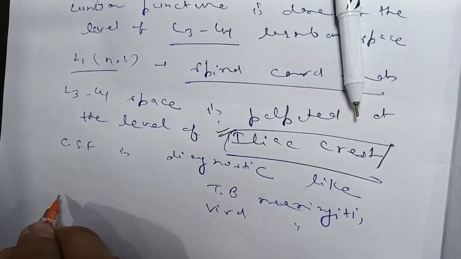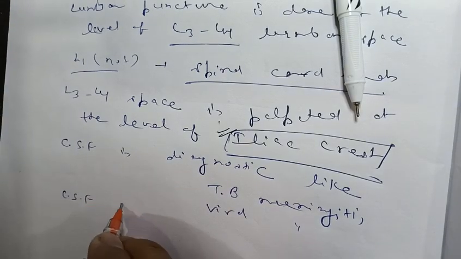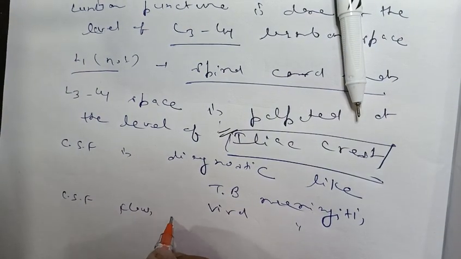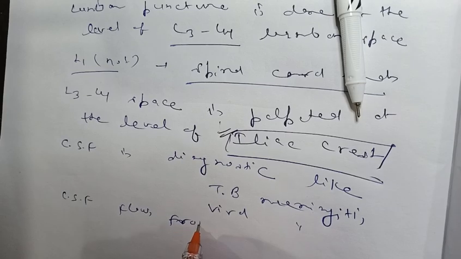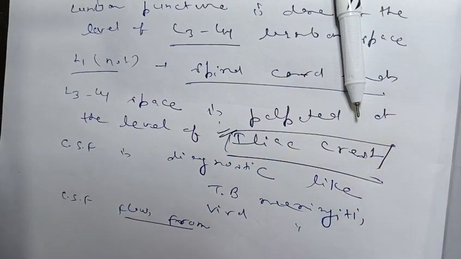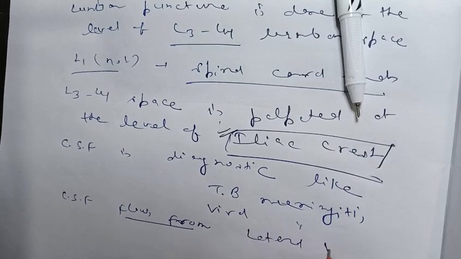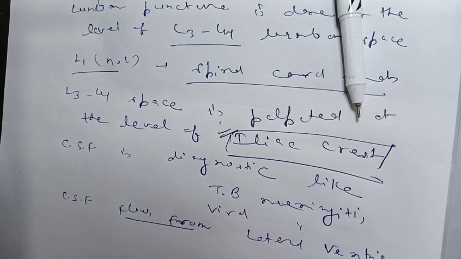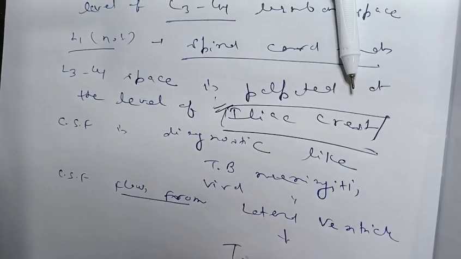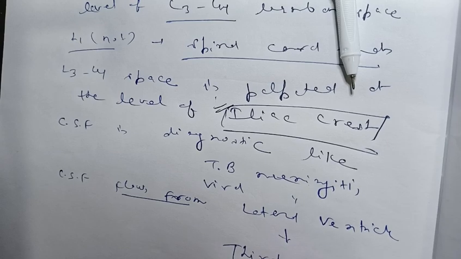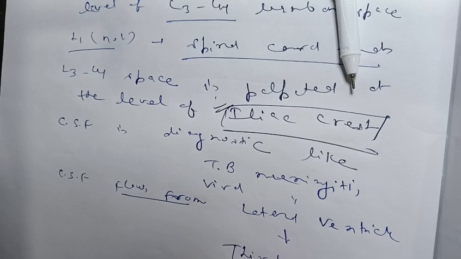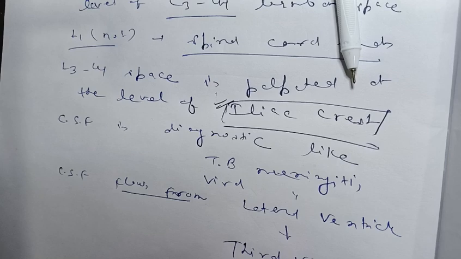And this CSF flows from the lateral ventricle to the third ventricle, and from the third ventricle to the fourth ventricle.